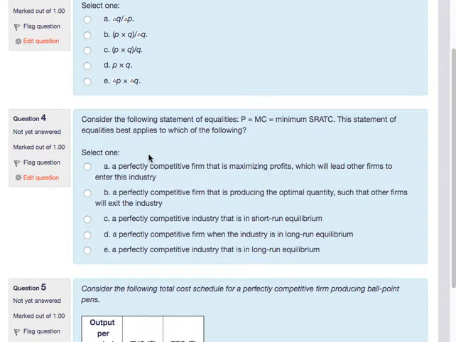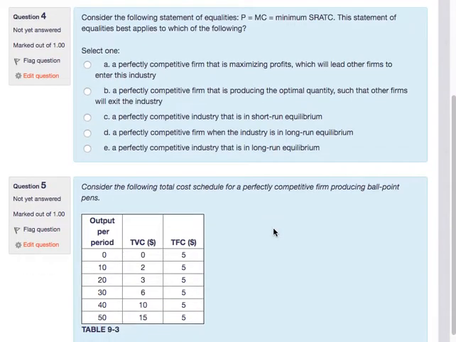Consider the following statements of quantities. For price is equal to minimum SRATC, marginal revenue is equal to minimum SRATC.